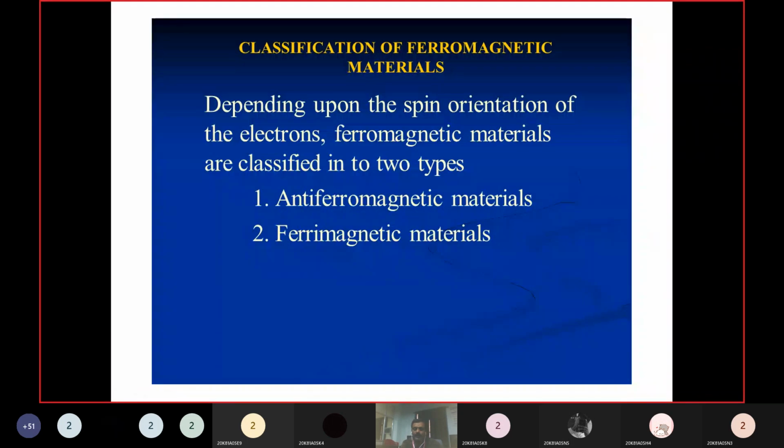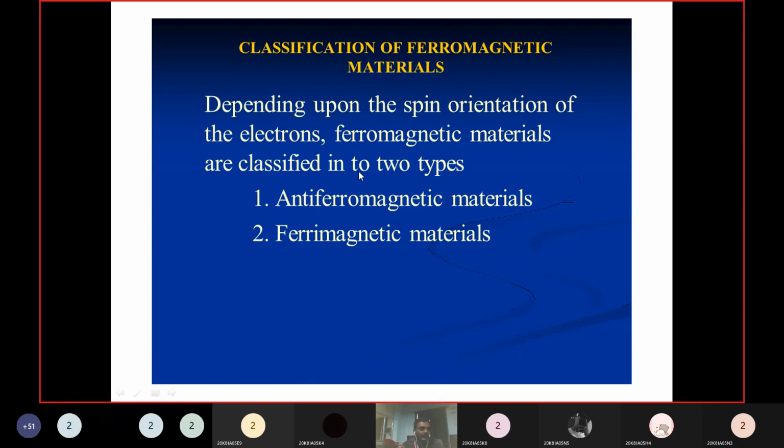Now that is the domain theory of ferromagnetism. Now we will discuss antiferromagnetic material and ferrimagnetic material, depending upon the spin orientation of the electrons.